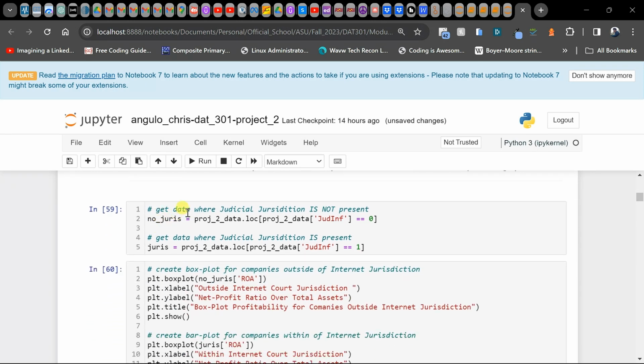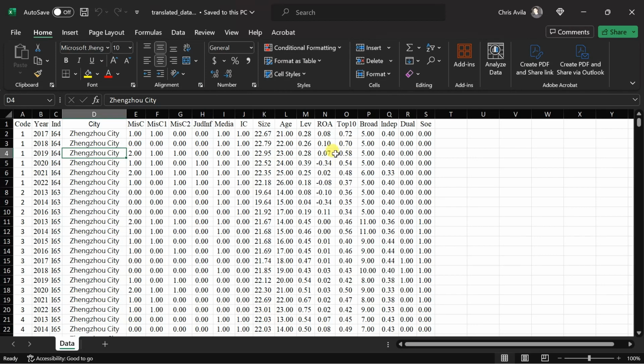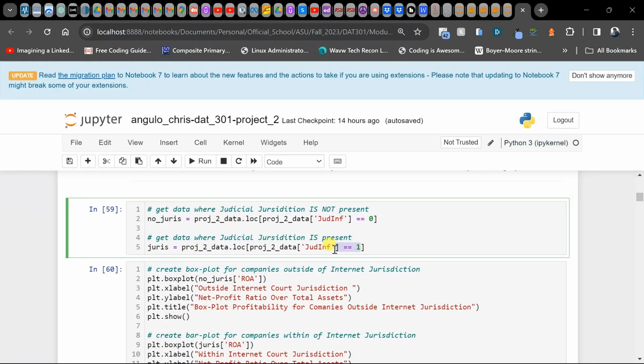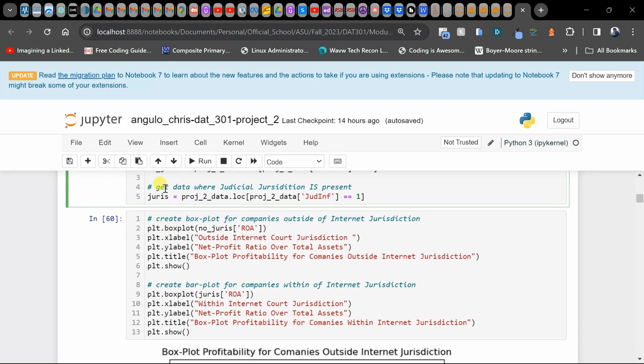The first thing we do here is grab the data for the companies that are not within that jurisdiction. This is going to filter out all the data. In the jurisdiction column, JUDINF, 0 means that it's not within the jurisdiction, and 1 means that the company is within the jurisdiction of the Internet Court. So we go ahead and separate that data out.